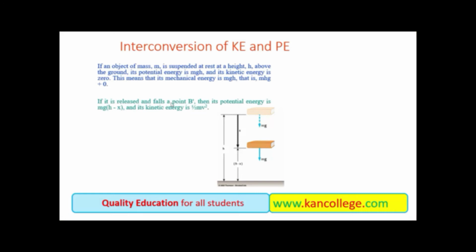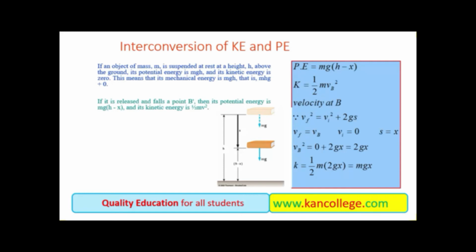If it is released and falls to a point B from height h to the height h minus x, the body covers a distance of x. This is point B. Then its potential energy is mg into the remaining height h minus x, and its kinetic energy will be half mv square. So potential energy is mg into h minus x and the kinetic energy will be of value half mv square.